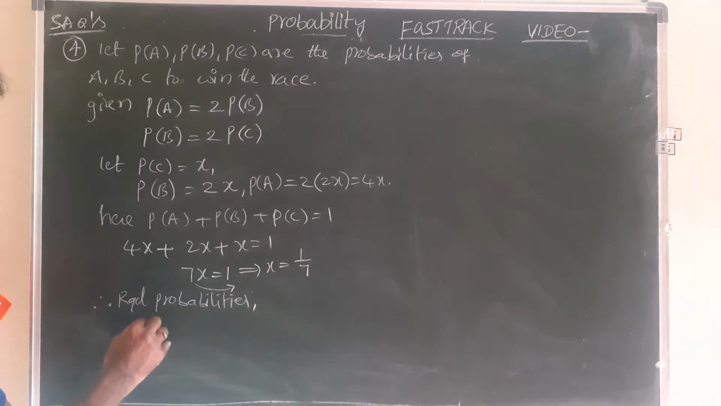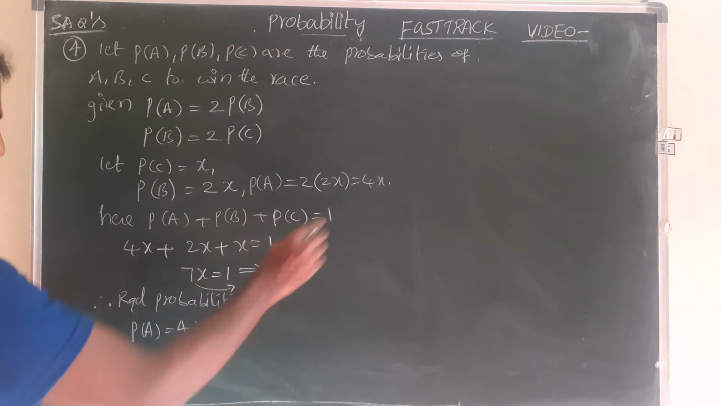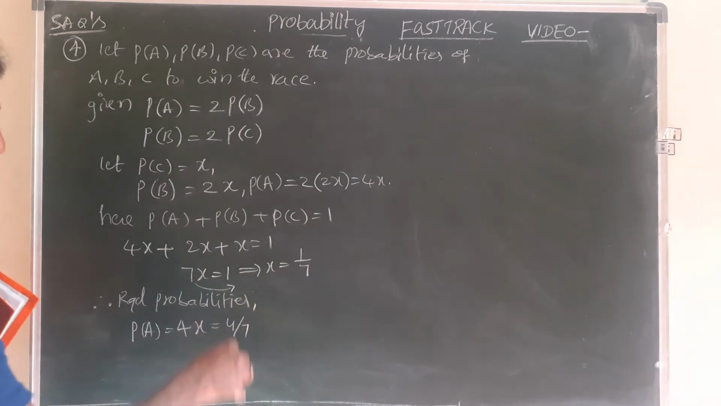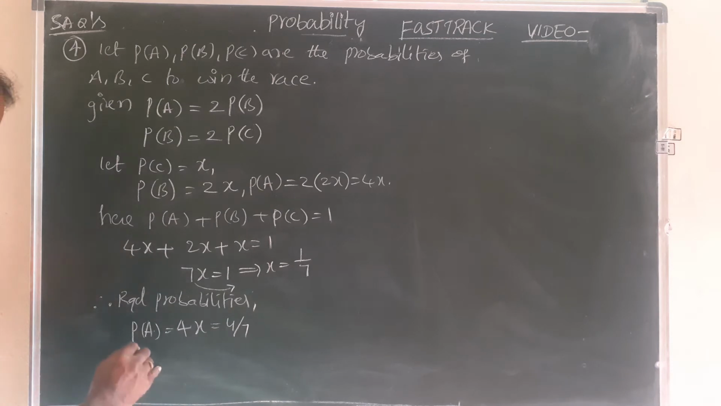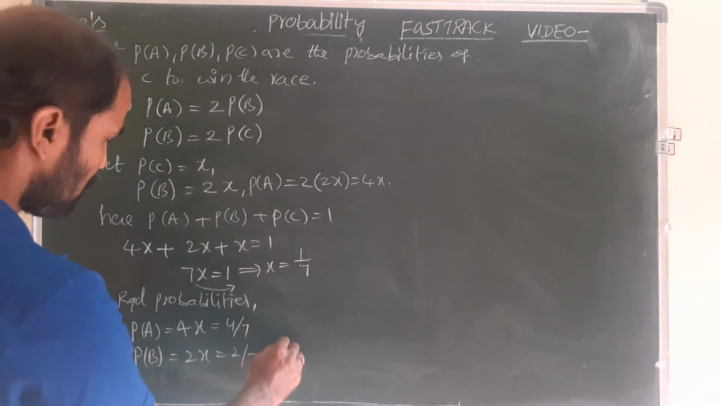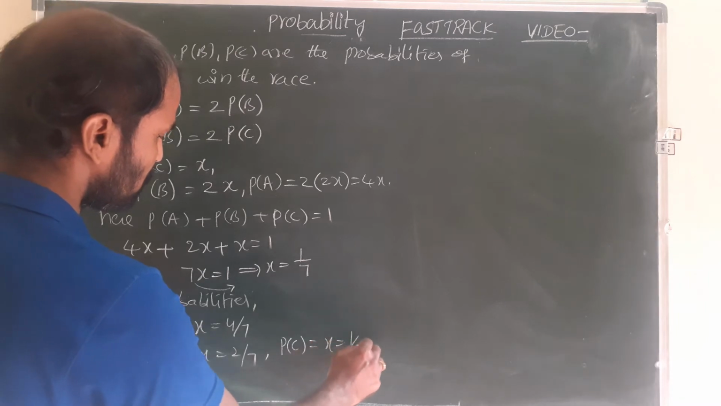P of A is equal to 4X. That is 4 into X value. What is X value? 1 by 7. 4 into 1 by 7, 4 by 7. And P of B is 2X. That is 2 into 1 by 7, 2 by 7. And P of C is X. What is X value? 1 by 7.